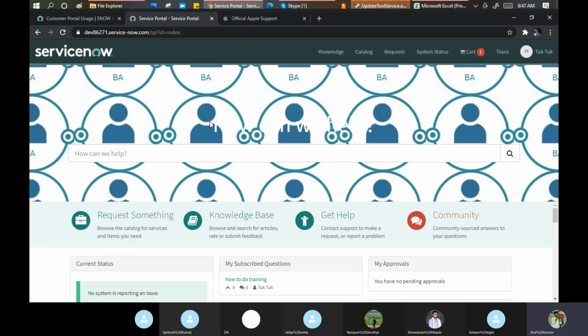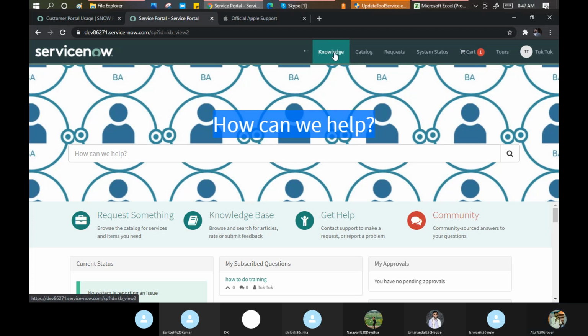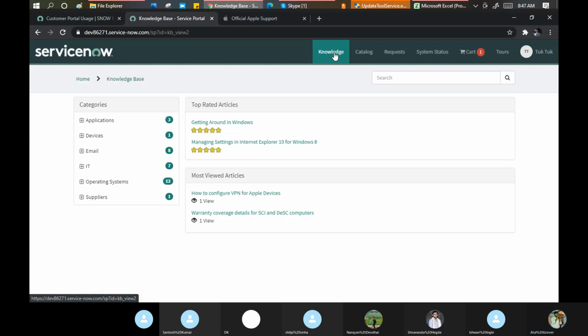See, you're not able to see this, right? Because I put the picture something like this. So in short, knowledge means if you want to search any article, like how this thing is configured, I click here. And you can see, okay, what do you want to know about this thing?